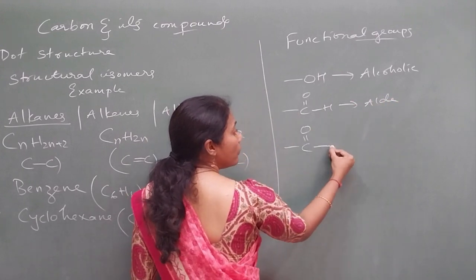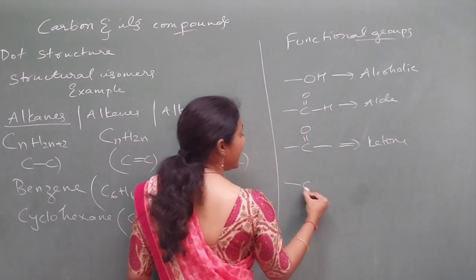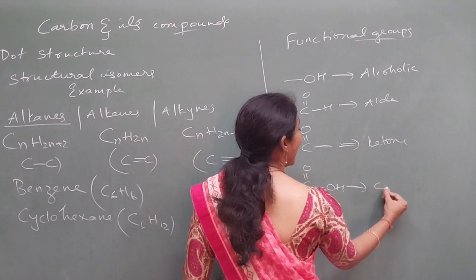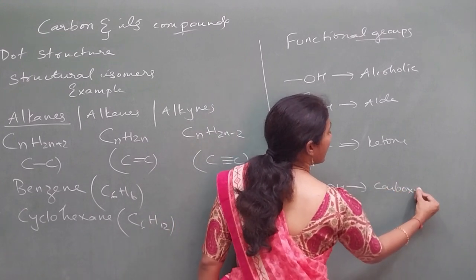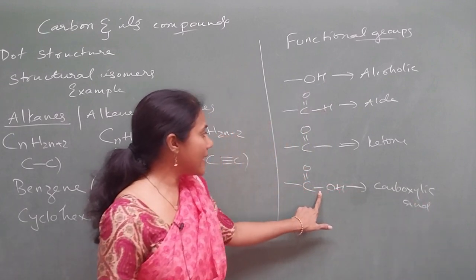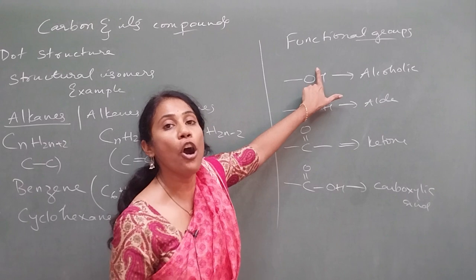Only C double bond O, it is called the ketone group. And C double bond O with OH is called the carboxylic acid group. Carboxylic acid is also called oic acid. Alcohol is the ol group, aldehyde is the al group, and ketone is the one group.